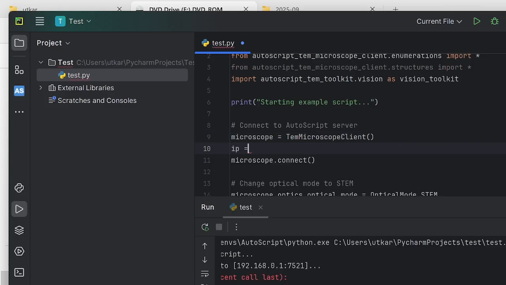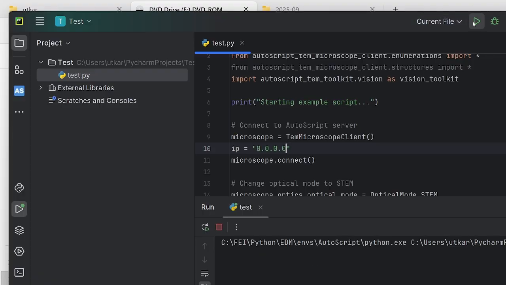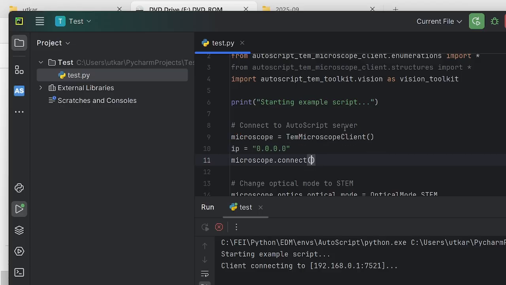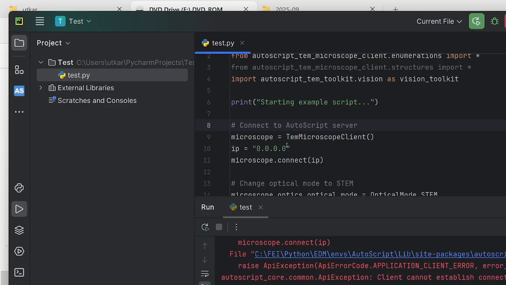IP is equal to 0.0. Or you can also type localhost, but this usually works. And now if we run the code, sorry, I didn't put the IP here. And once we run the code, it still is not able to connect. Let's try localhost.